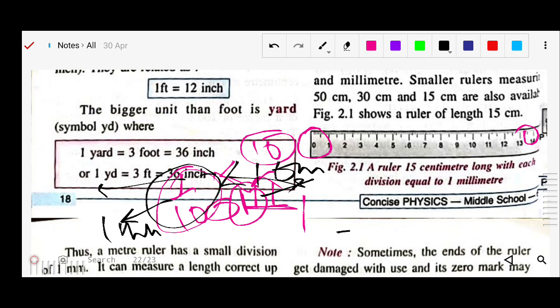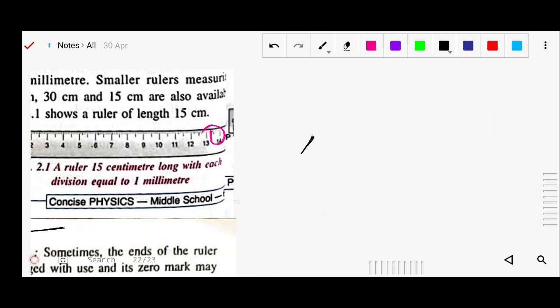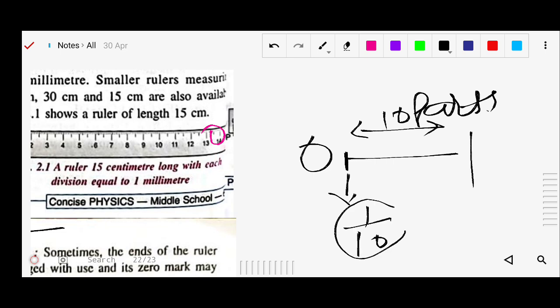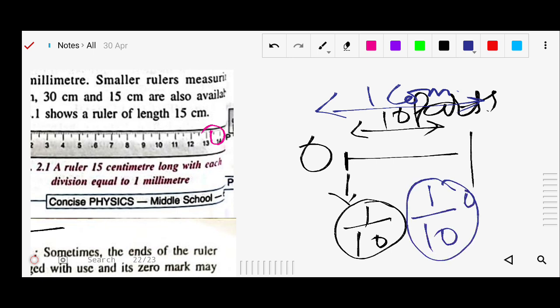Once again, if you look at this scale, between 0 and 1 there are a total of 10 parts. So how do we define this one particular part? It is 1 by 10 of the 1 centimeter, and this 1 by 10th part of 1 centimeter is called 1 millimeter.